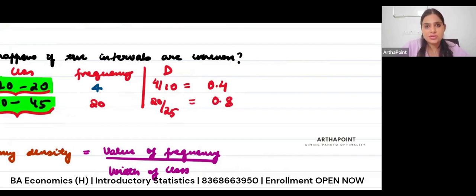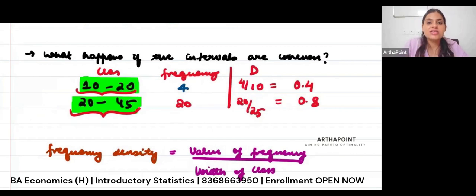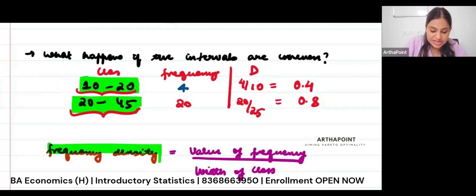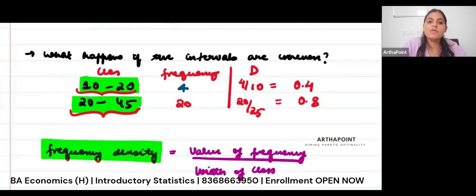Now you work with these. Now you can compare two separate classes. That, okay, 40% of the people are here and 80% are here, something like that. You can compare now after you have found everything in the densities. So if your classes have widths which are not the same, then you can use frequency density for the purpose of comparison.